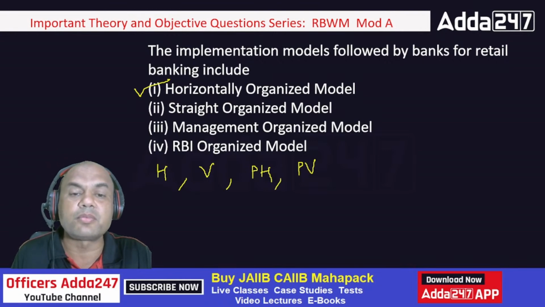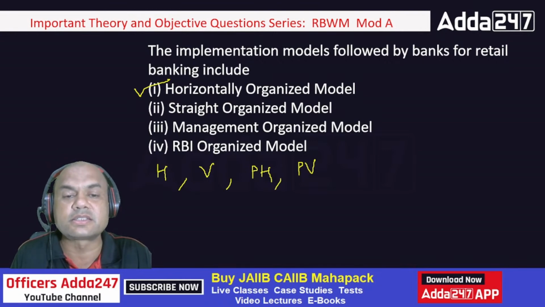So out of them, horizontally is the right answer. There is nothing called a straight, management or RBI. Okay.